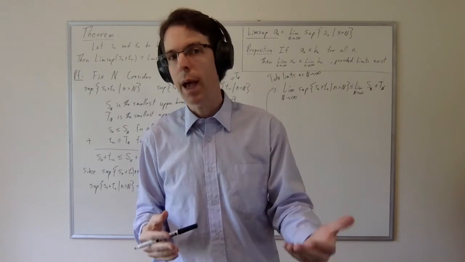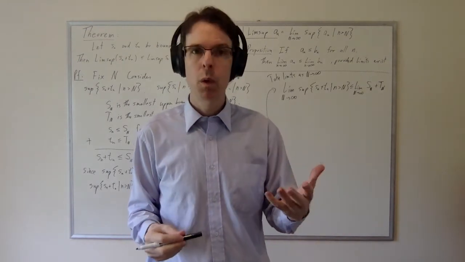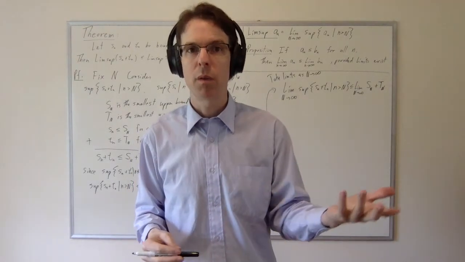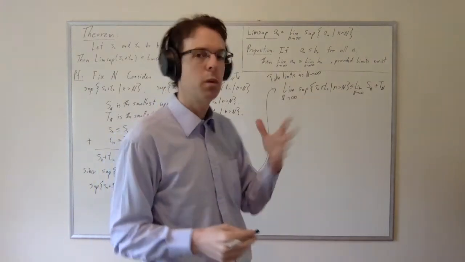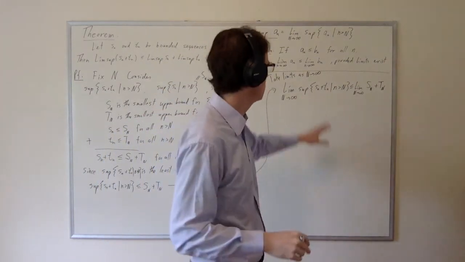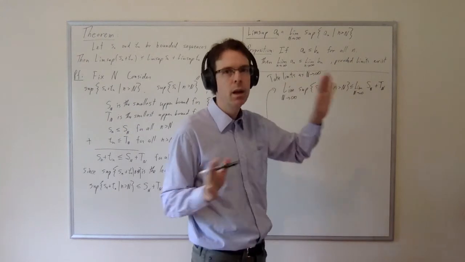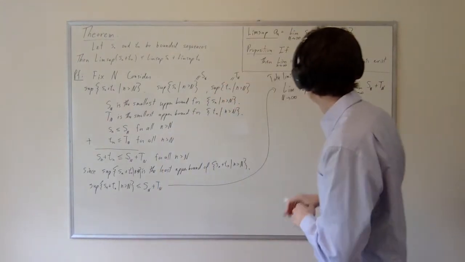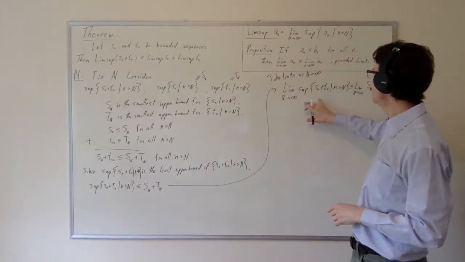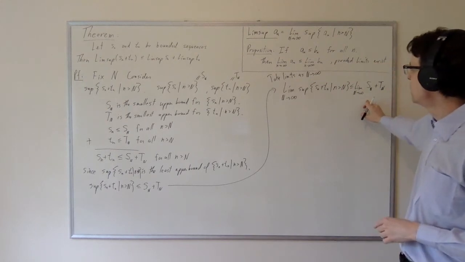The terms are now a function of cap n, but it doesn't matter what variable we use. It just matters that we take the limit as that variable goes to infinity, and then we get to infer the same less than or equal to relationship. So these are functions of cap n, these are functions of little n, but don't let that bother you. So by application of this proposition, we get the same inequality on the limits.